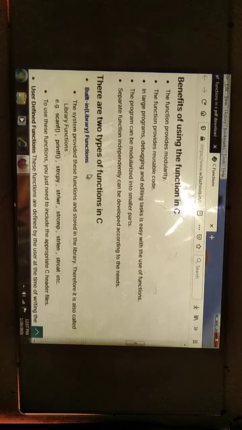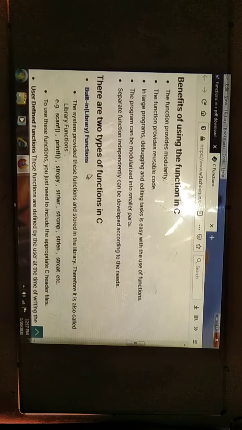Benefits of using functions means what are the uses, why we are going to be using functions. A function provides modularity. A function also provides reusable code, meaning once we have written it we can use it many number of times. We can perform the same operation with different results. That is the use of the C function. In large programs, debugging and editing tasks are easy with the use of functions.